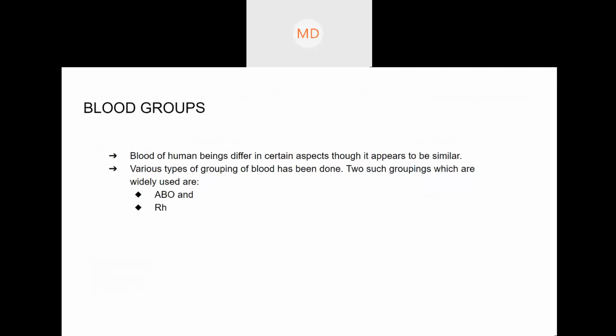So how many blood groups do you think human beings have? Four types. What are those? A, B, AB, O. Yes, there are four types of blood groups: A, B, AB, and O. But there is A positive and A negative, B positive, B negative, AB positive, AB negative, O positive, O negative, right?